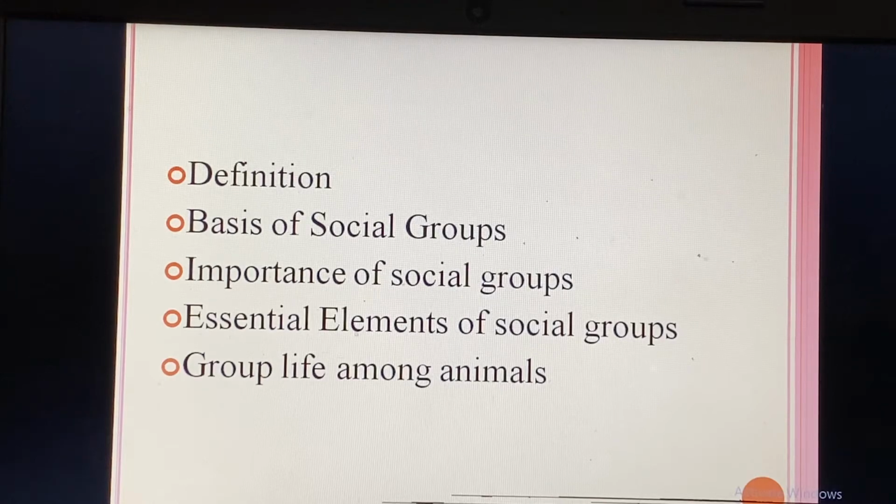Then comes the next thing, that is the basis of social group. Social group is the foundation of society and culture. Man is also a product of group life. We are also a product of group life, and man is a social animal. As Aristotle said, we are social animals, so we need somebody to live with.